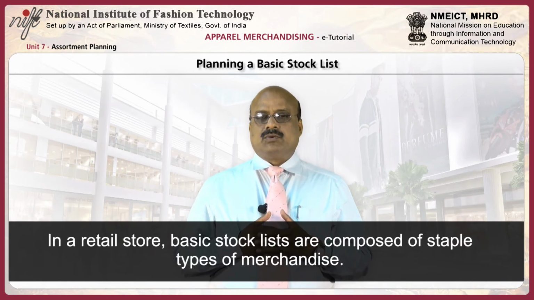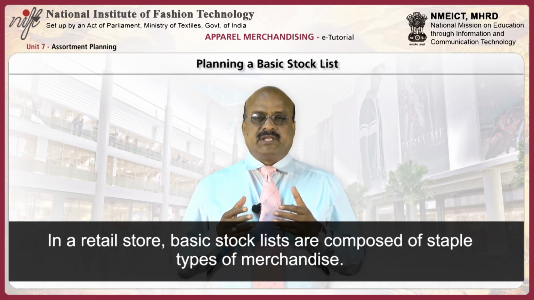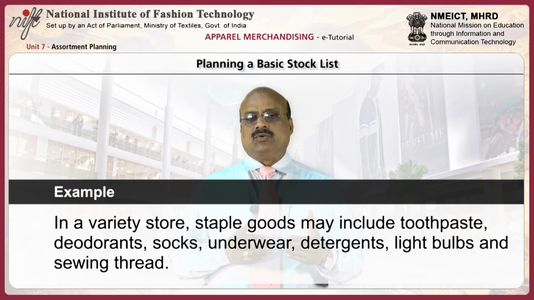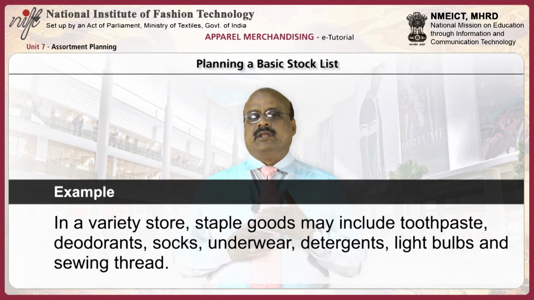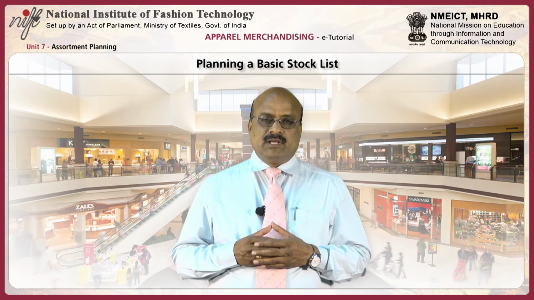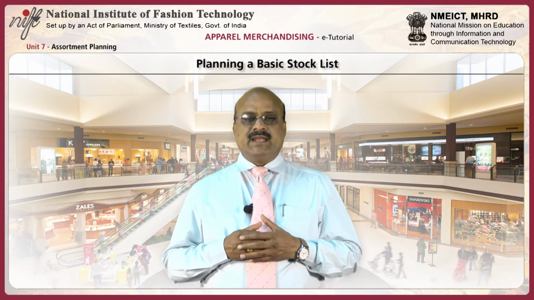In a retail store, basic stock lists are composed of staple types of merchandise. For example, in a variety store, staple goods may include toothpaste, deodorants, socks, underwear, detergents, light bulbs and sewing threads. The list will specify in detail the items to be carried in stock.